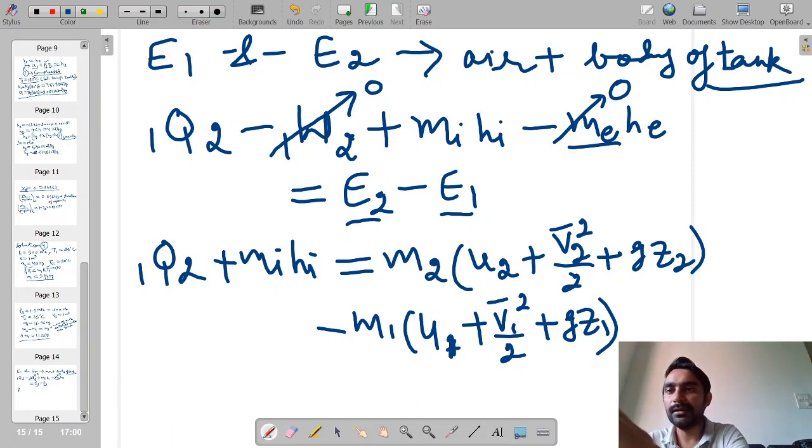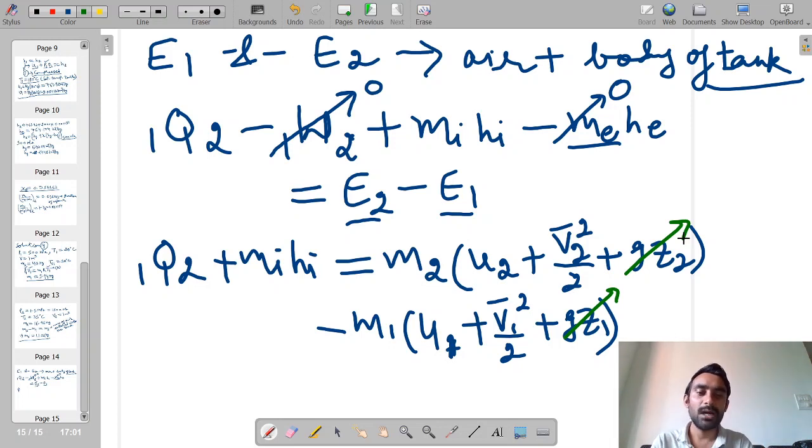Now as given in the question, the elevation of the tank is not changing, so the potential energy terms will cancel. Moreover, we neglect the change of kinetic energies, because within the tank the air or working fluid will always be stationary.